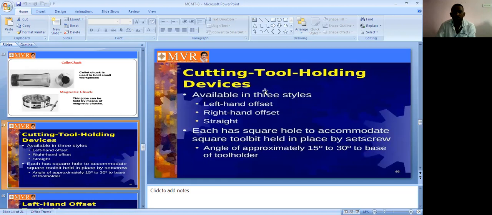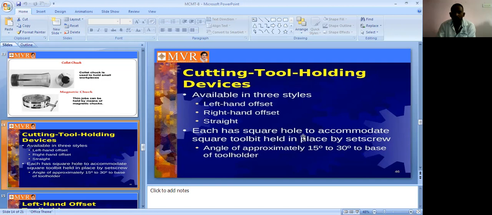Cutting tool holders are available in three styles: left hand offset, right hand offset, and straight. These three styles are the cutting tool holding devices.